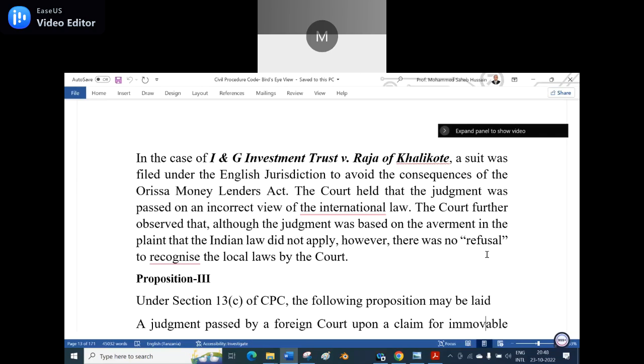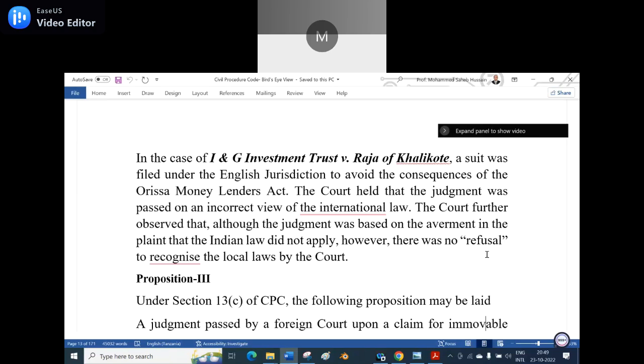So now let us see the ING Investment Trust versus Raja of Calicut. A suit was filed under the English jurisdiction to avoid the consequences of the Orissa Money Lenders Act. What is the intention? To avoid the jurisdiction of the Money Lenders Act, the English jurisdiction is used. The court held that the judgment was passed on an incorrect view of the international law. So international instruments were violated over there, or it was against the international law or instrument.